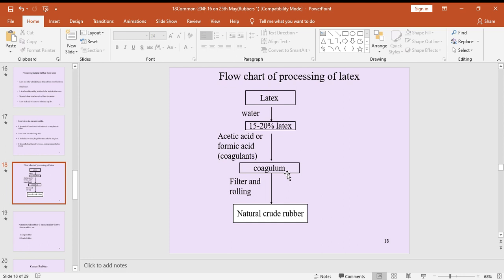Finally we get coagulum, meaning some solid material. The solid material is filtered and also rolled. So finally we get natural crude rubber, right? Note down this flow chart of the processing of rubber.